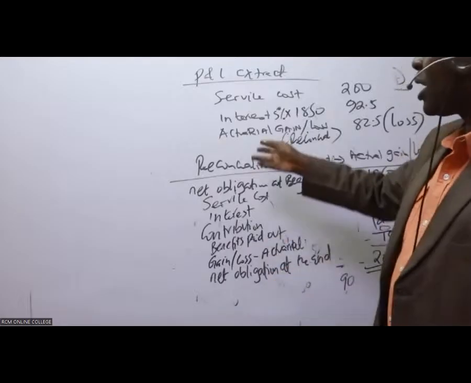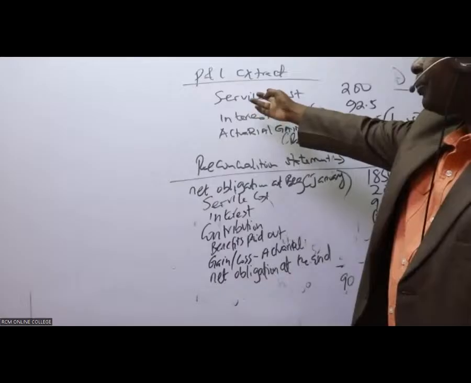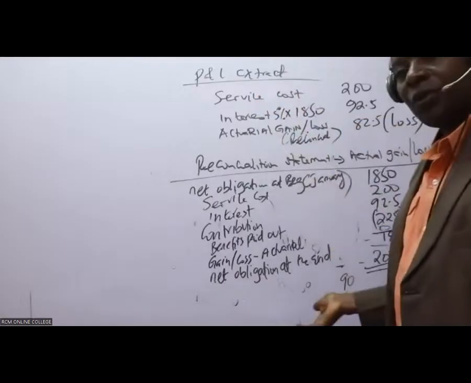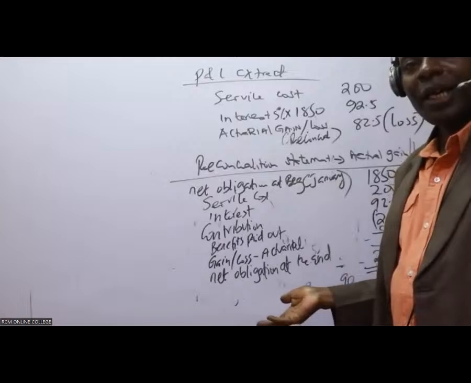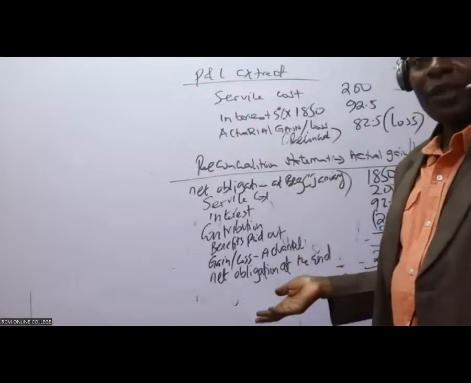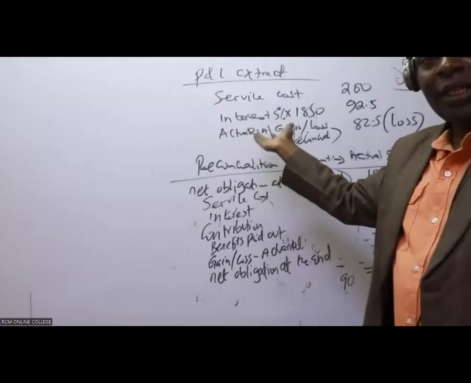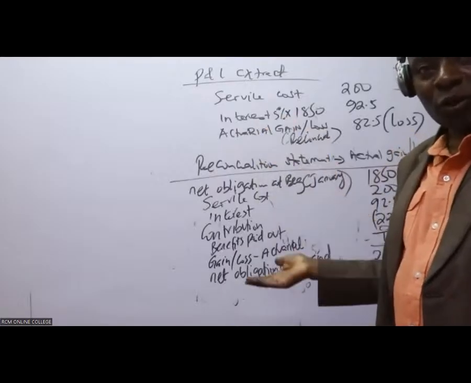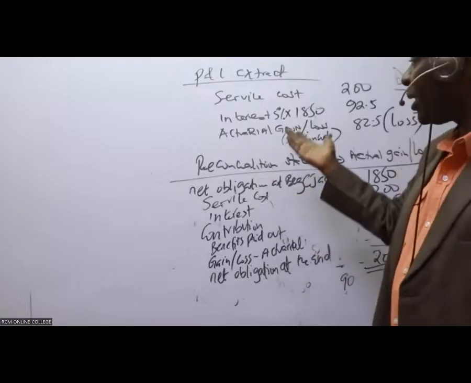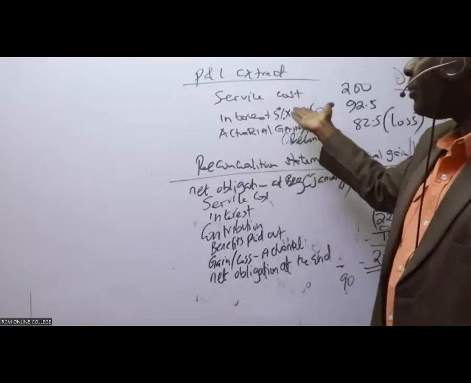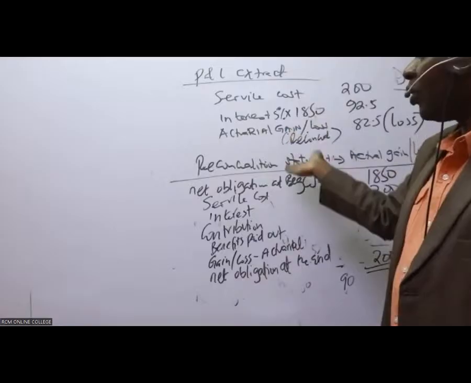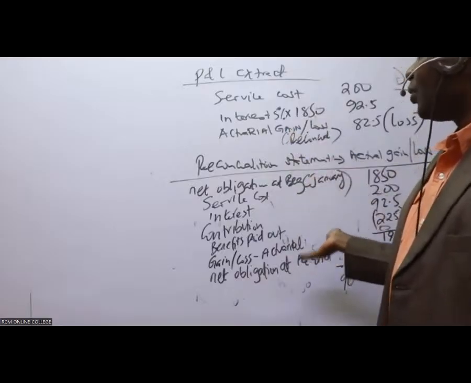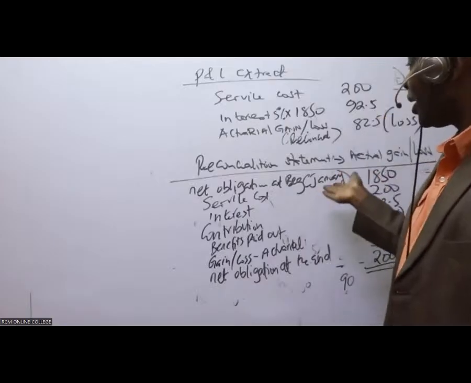And therefore, I will debit the P&L. I'll take this to the P&L as an expense. Interest is an expense. I'll debit this interest expense, or I simply take this to the profit and loss account. All right. Then we have this actuarial gain or loss.